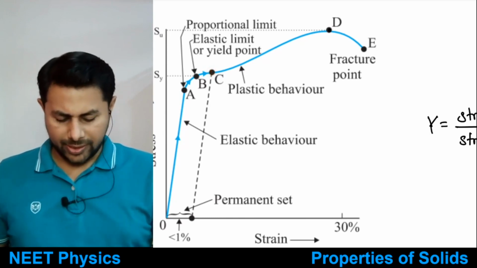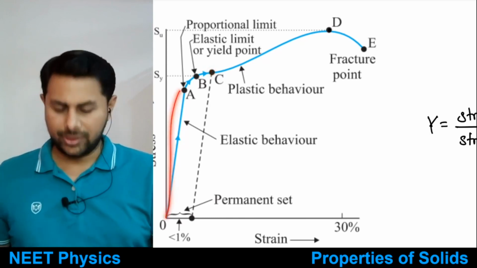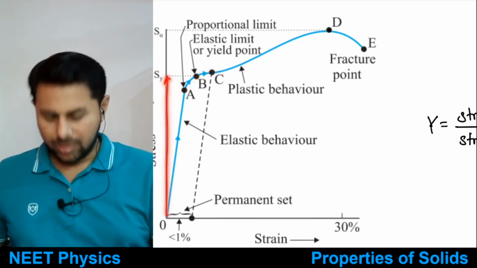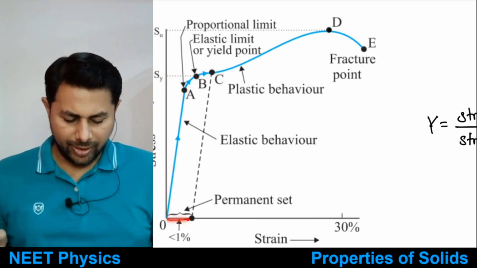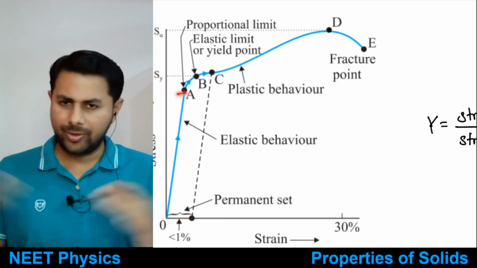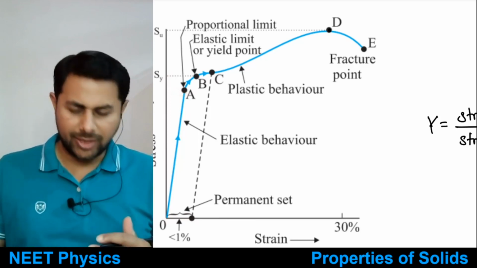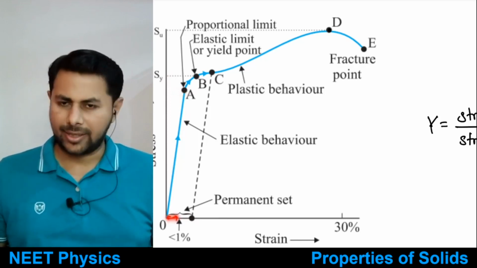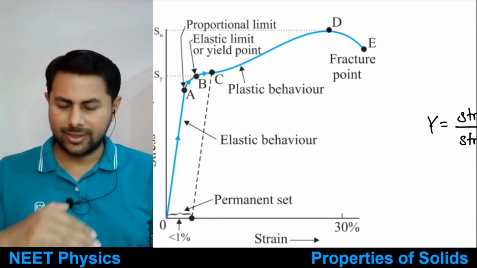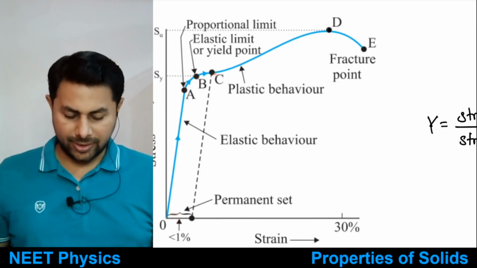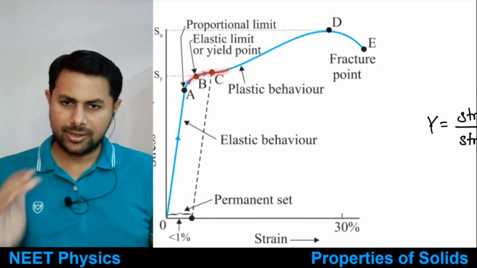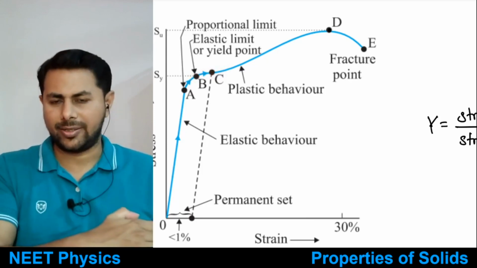now see, till point A, actually till point C, you had to apply huge stress for a small change in length, or for small strain, you can say. Up to the point A, huge stress was required for a small change in length. After that, the amount of stress required decreases. After the point C, see what happens at this point. This graph becomes almost flat.